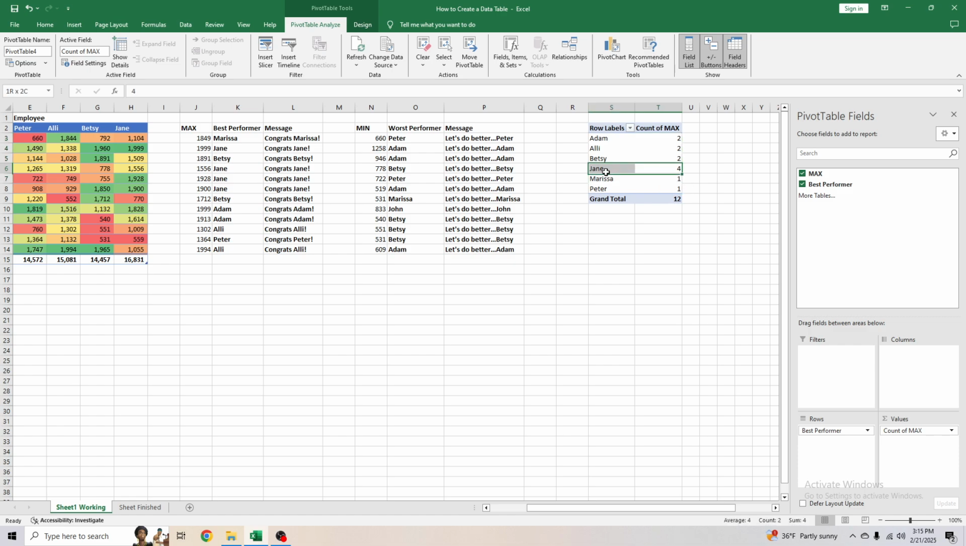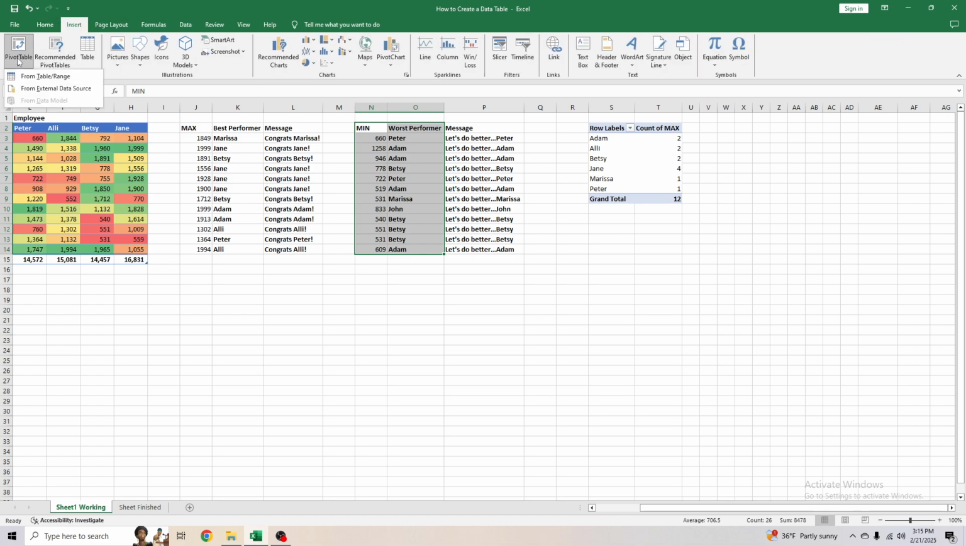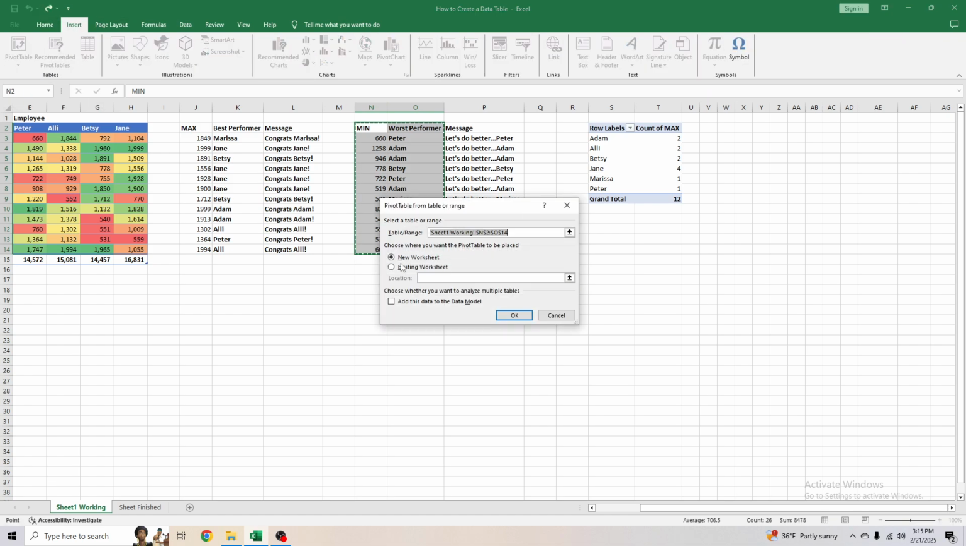So we'll count the number of times each person did the best. And here we are, we can see that Jane did the best in 4 months, Betsy did the best in 2 months, Allie did the best in 2 months, Adam did the best in 2 months, and so forth. And we can do the same thing for here. So go to insert, pivot table from data table and range, to existing worksheet. I think I did it a little bit below this, the best performer.